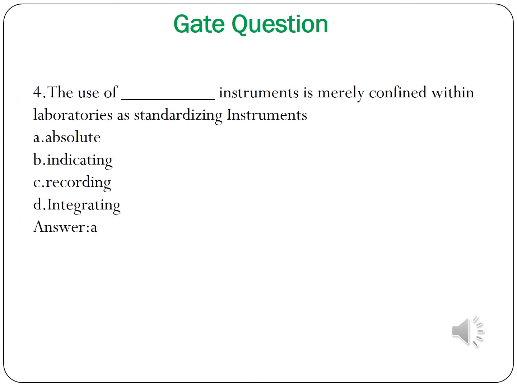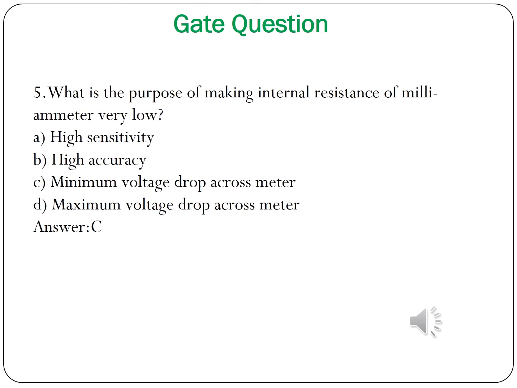The use of this instrument is merely confined to laboratories as a standardizing instrument: A absolute, B indicating, C recording, D integrating. So the answer is A. Next, what is the purpose of making the internal resistance of a milliammeter very low? The options are high sensitivity, high accuracy, minimum voltage drop across meter, maximum voltage drop across meter. So the answer is C.